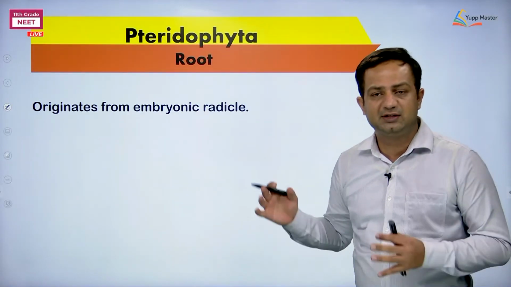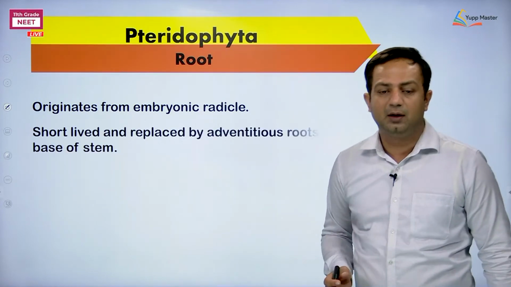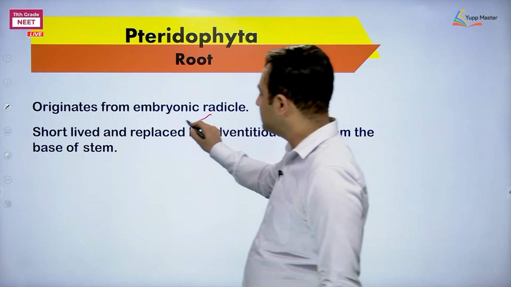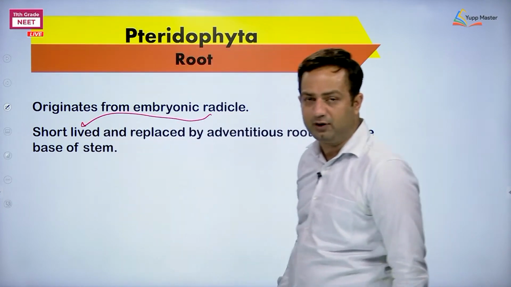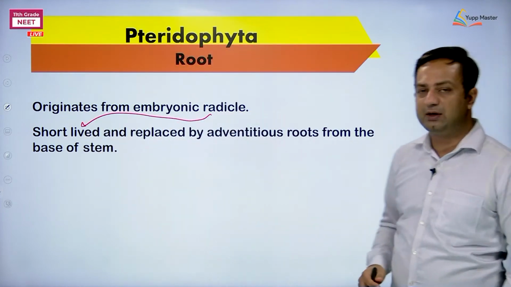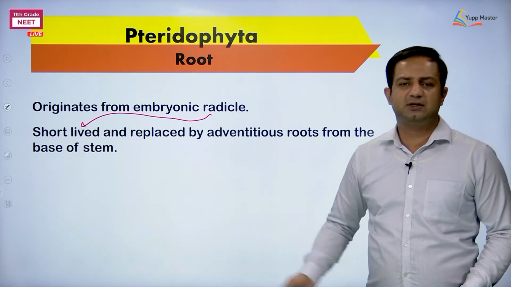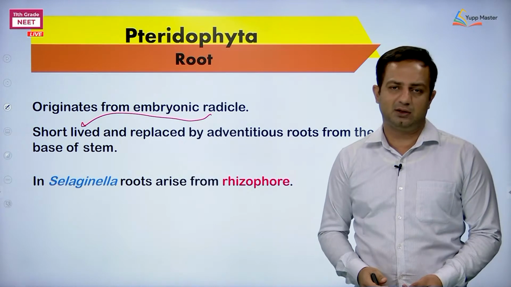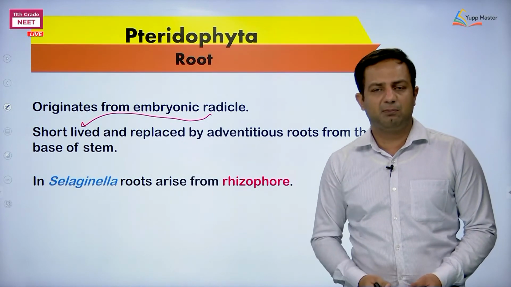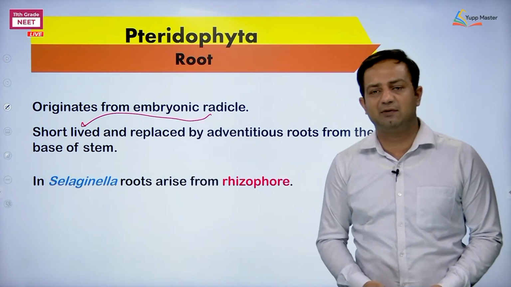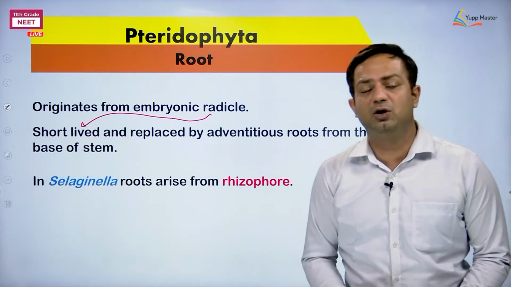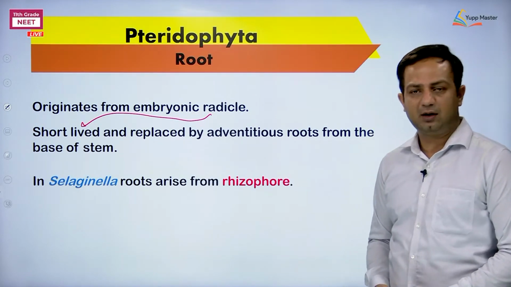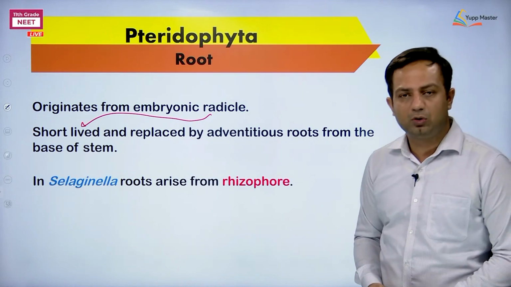As I told you that these are true roots, they are coming from radicle, but they are short-lived. The root that arises from radicle, the primary root, is short-lived and therefore getting replaced by adventitious roots, as just now we discussed in the figure. And rhizophore is the structure in Selaginella which is bearing the root. Typically we need to remember. You can also add the example of Salvinia where leaves are getting modified into which structure? Roots. Okay. So that is the thing about root.